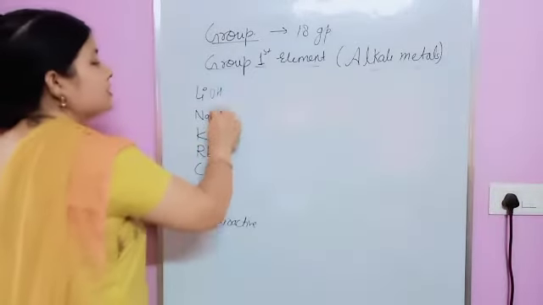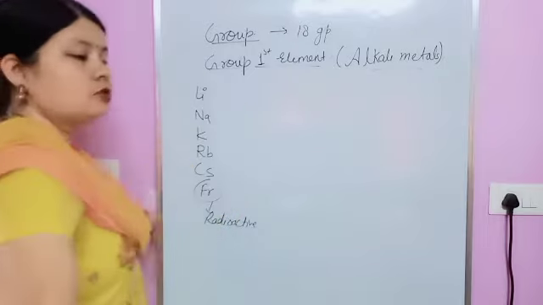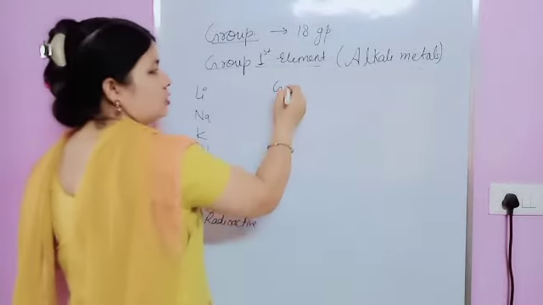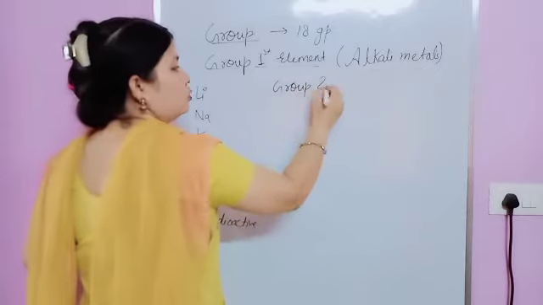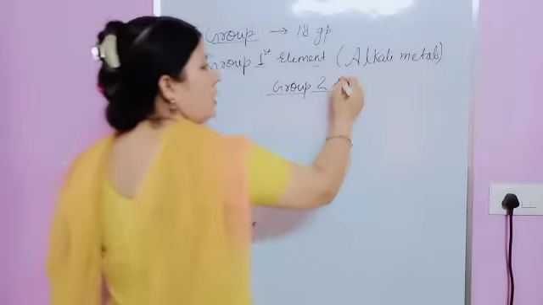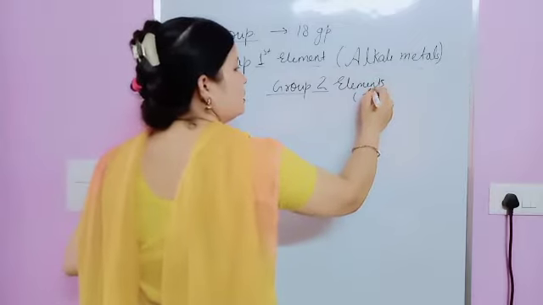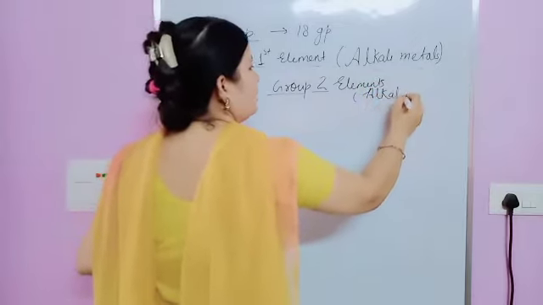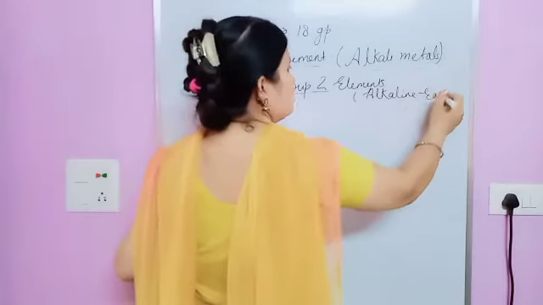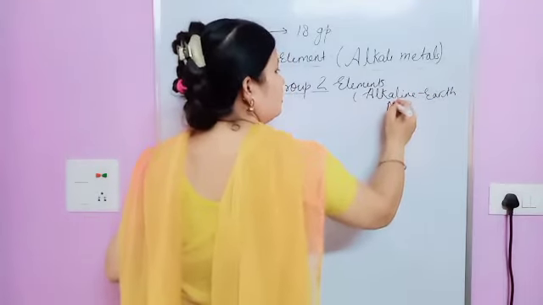Now we have the second group. Check in this one, that is group 2. Group 2 elements are known as alkaline earth metals. Alkaline earth metals.